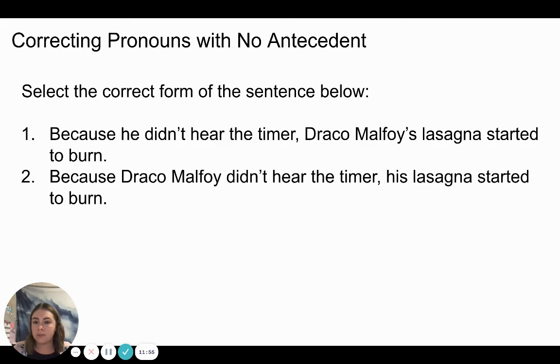Again, select the correct form of the sentence below. Number 1, because he didn't hear the timer, Draco Malfoy's lasagna started to burn. Or number 2, because Draco Malfoy didn't hear the timer, his lasagna started to burn. Circle the correct sentence.